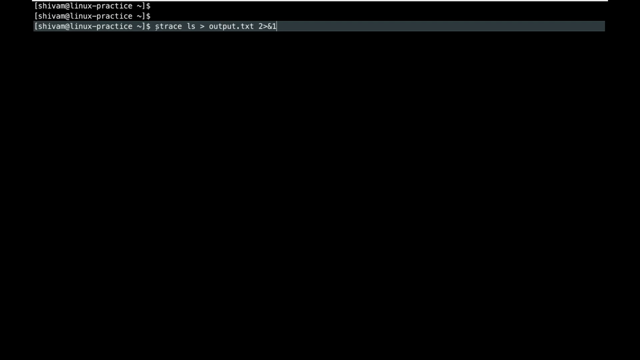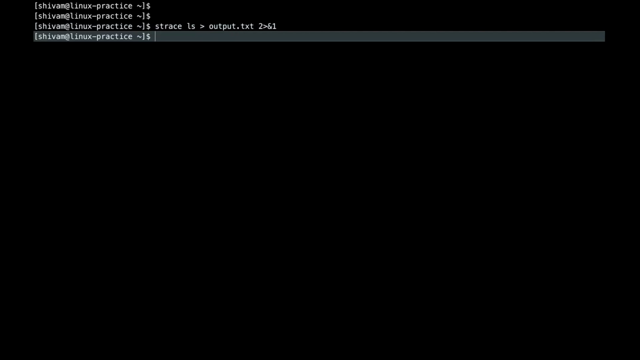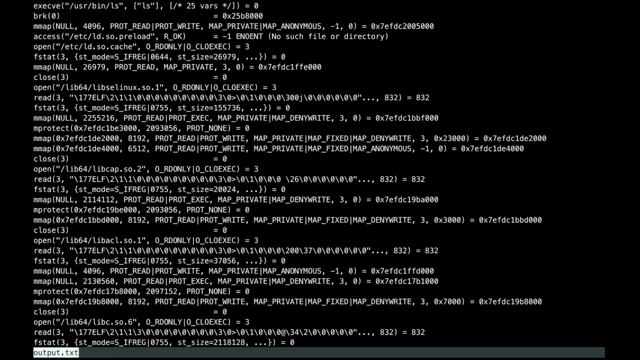So let's run the strace command with ls. We are trying to trace all the system calls made by the ls command. Then we will redirect the output and error to a file, output.txt, because the output is very large, so we store it in a file. Then we will use less on this file to go through it page by page.